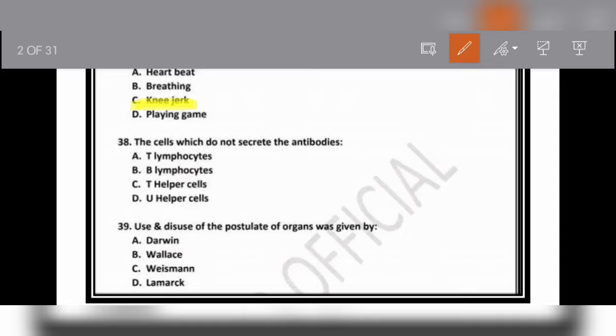Both options are correct, but here the most accurate option will be T lymphocytes, because T helper cells, suppressor T cell, memory T cell, and cytotoxic T cell, these all four types are the types of T lymphocytes, and T lymphocytes are mainly involved in cell mediated immunity. Antibodies are secreted by B lymphocytes, which is known as humoral immunity. So the correct option here will be option A, T lymphocytes.